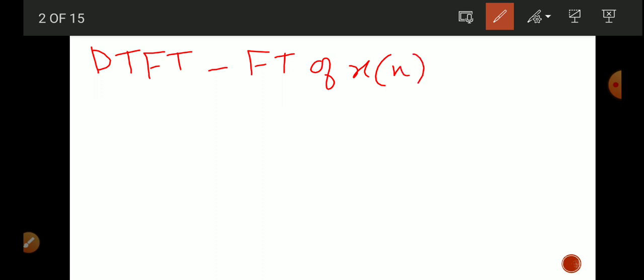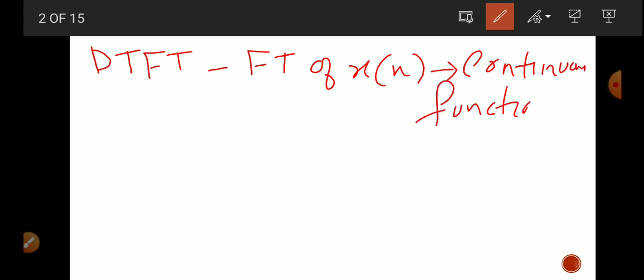And the Fourier transform on the discrete signal x of n is a continuous function of omega. Its frequency spectrum is a continuous function of omega. We cannot process this continuous function by using a digital system. So, to convert the continuous function of omega to a discrete function of omega, we use discrete Fourier